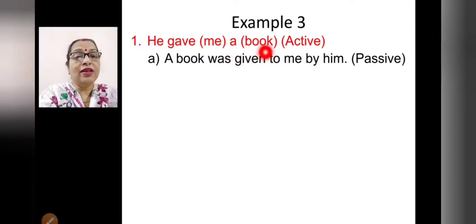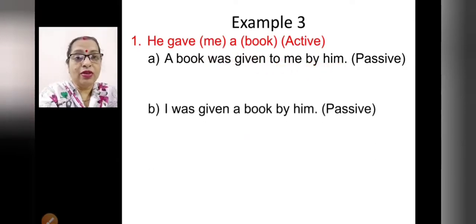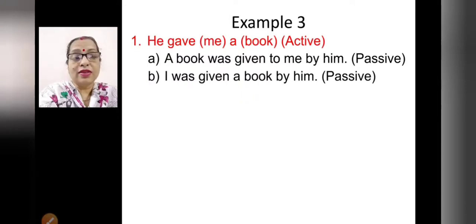Here you can take this in the place of subject. A book was given, the past participle of give, gave, given, right, to me by him. Okay, so here the second object, to me by him. Another way, how can you write? I was given a book by him.